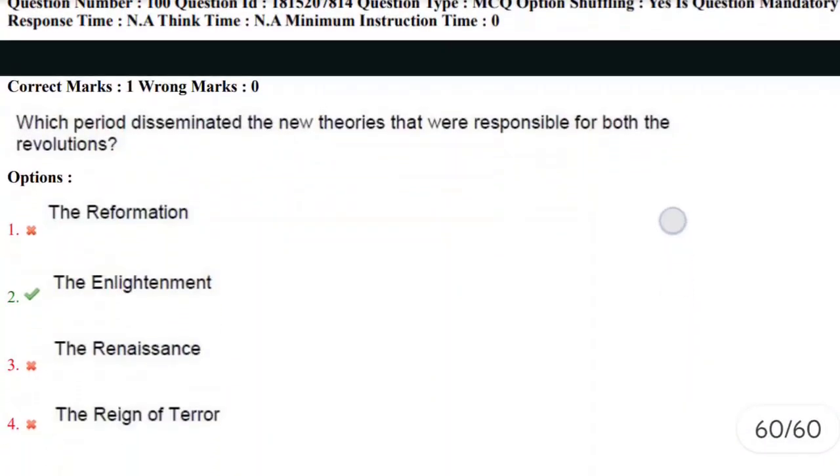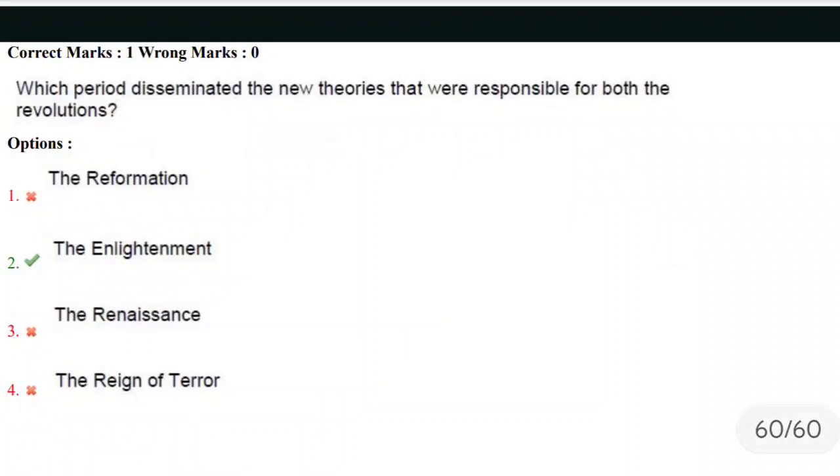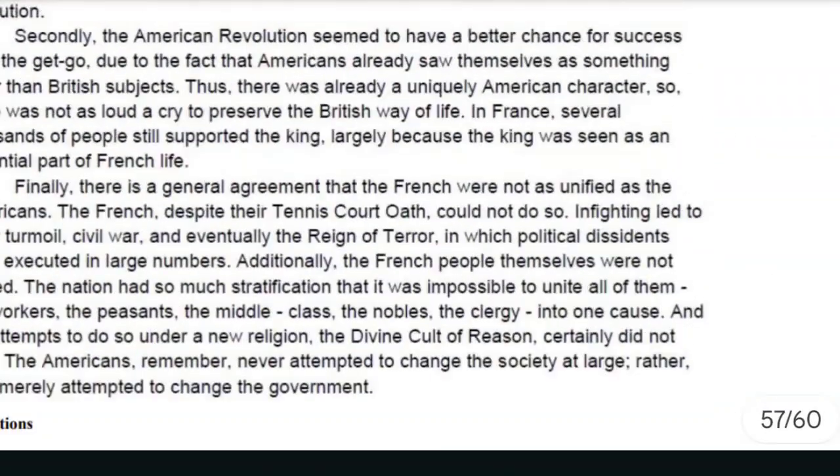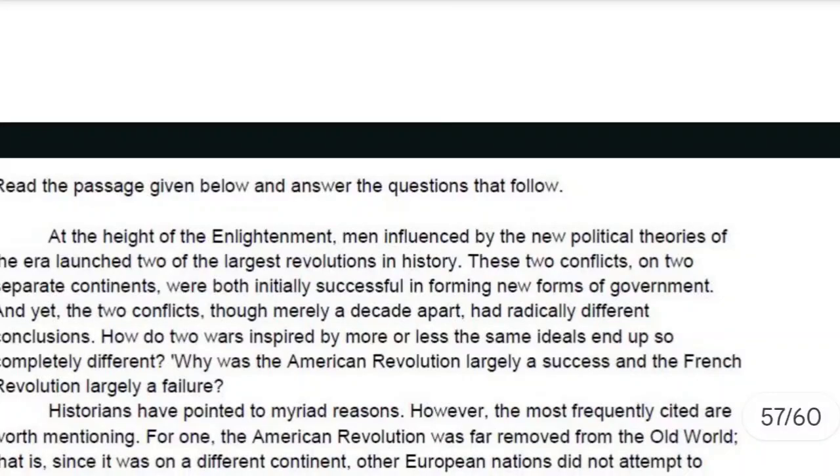Next, 100th question and the last question of this question paper. Which period disseminated the new theories that were responsible for both revolutions? Yes, the Enlightenment. You can see the Enlightenment period at the beginning of the passage, at the height of the Enlightenment.